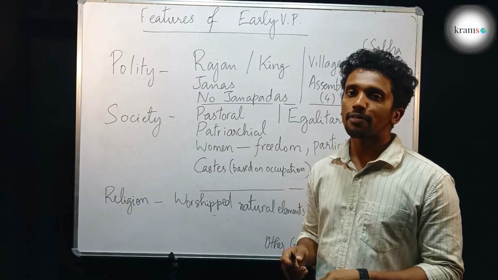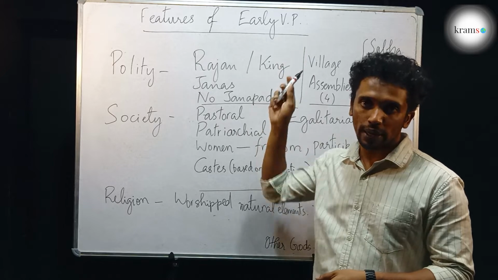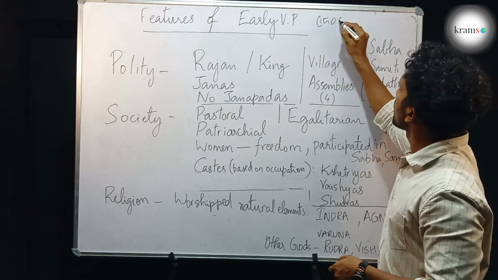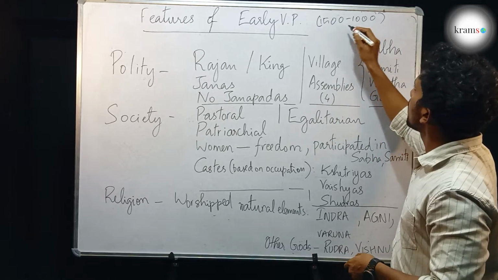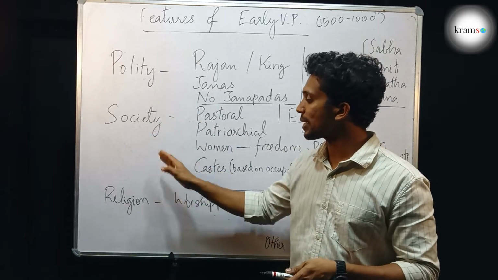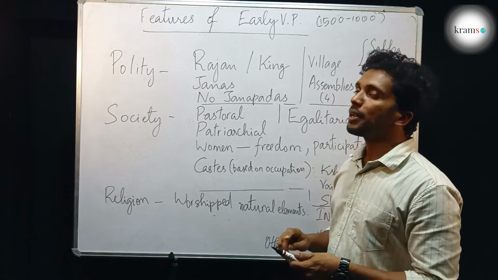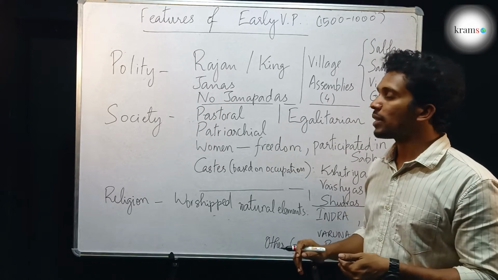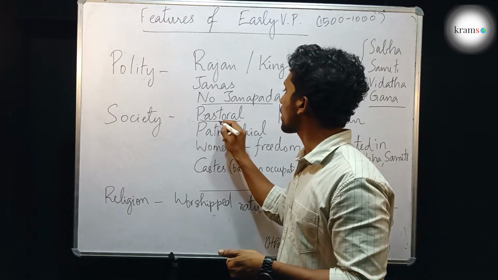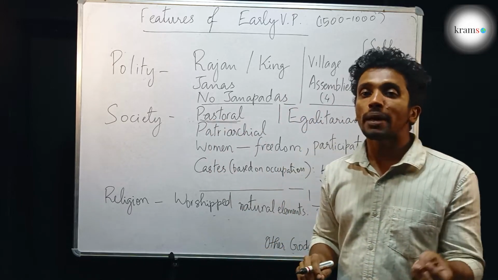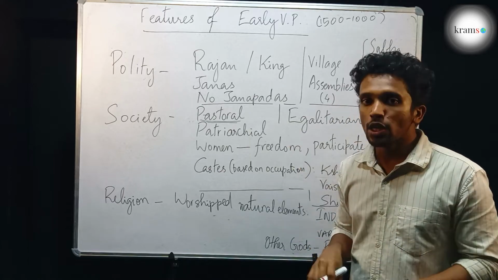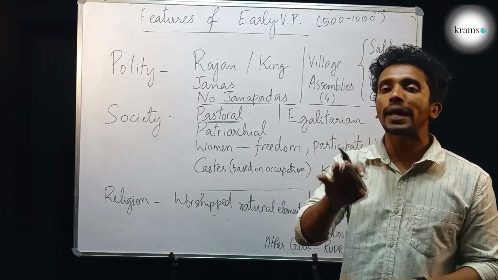The next topic that we are going to study is the features of the early Vedic period. The early Vedic period is from 1500 BC till 1000 BC and the main features can be classified under 3 headings: the polity, the society and the religion. And in polity, as we know, the people who lived were basically pastoral in their activities. Their main occupation was cattle rearing. That means they were a pastoral community, so everything revolved around their economy.